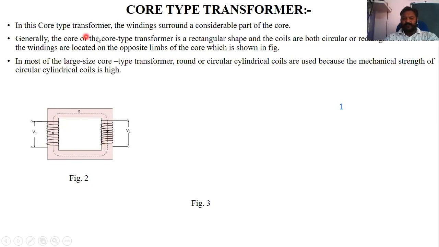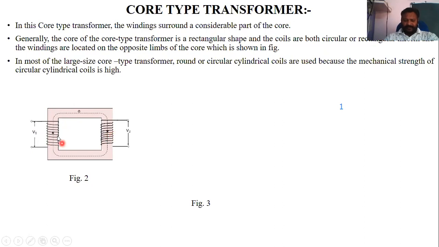So in this core type of transformer, the windings surround the considerable part of the core. Generally the core of a core type transformer is rectangular in shape, as you see, and the coils are both circular or rectangular in form, and the windings are located on opposite limbs of the core, which is shown here. Two windings are on opposite limbs.